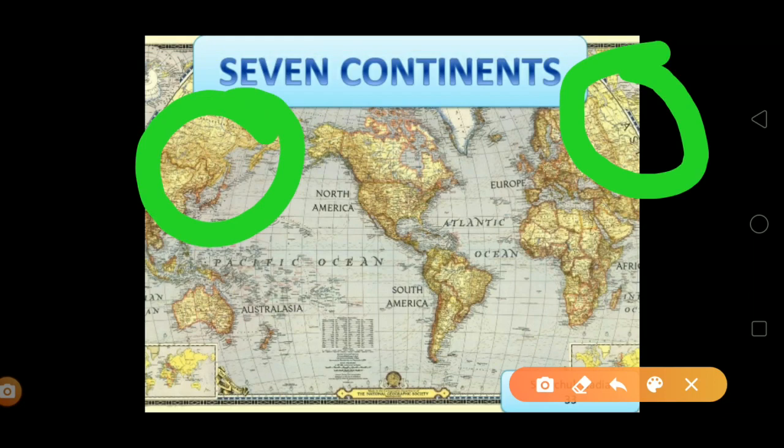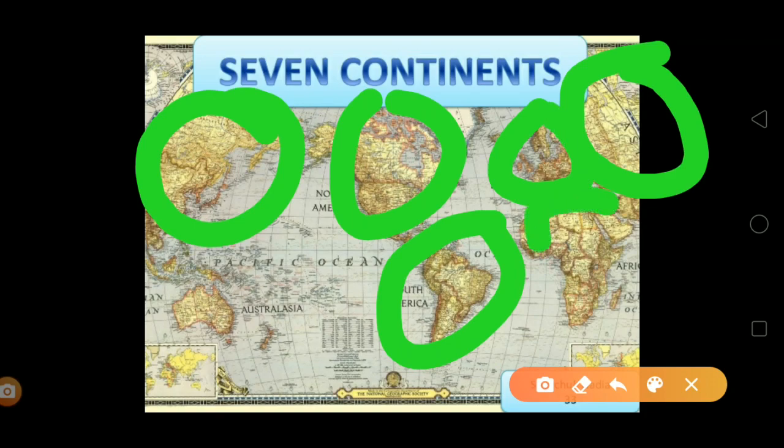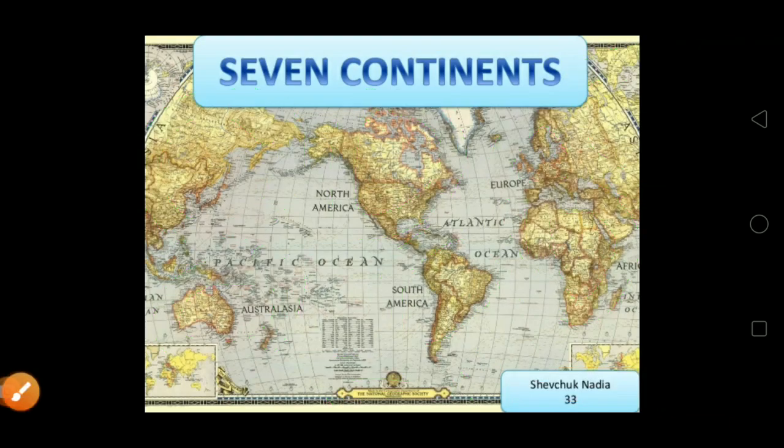This is the biggest continent we have. Then we have South America, North America, Europe, Africa, then Australia, and the last one at the South Pole is Antarctica. It is an uninhabited place.